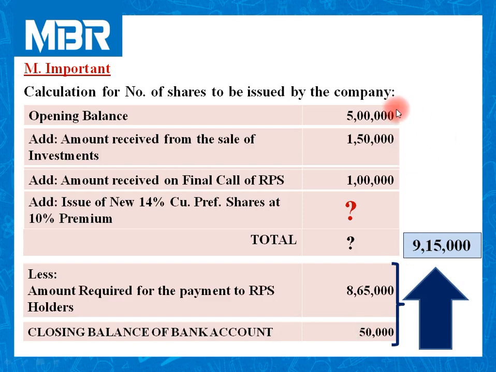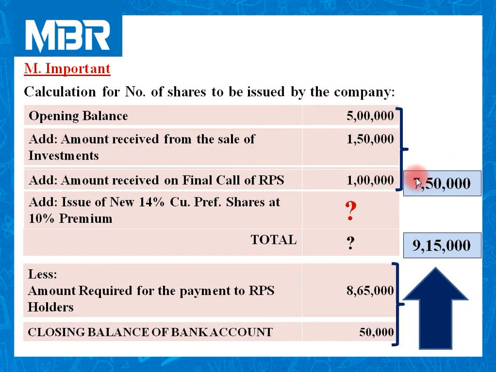Now calculate the receipt. 9,15,000 will be the total. The receipt will be 7,50,000. These 7,50,000 is a total of all three receipts: opening balance of 5 lakhs, amount received from the sale of investment 1,50,000, and amount received by the company on final call 1 lakh. So these 7,50,000 is the total of these three items.